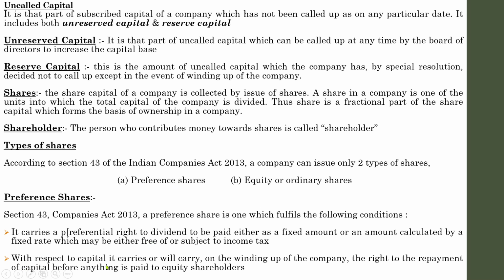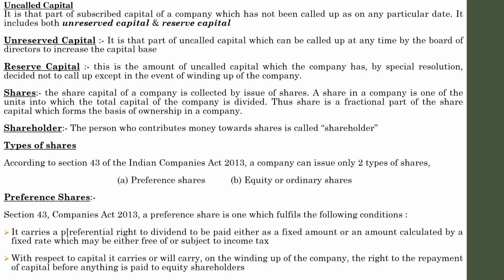Second, with respect to capital, on the winding up of the company, preference shares carry the right to repayment of capital before anything is paid to the equity shareholders. Whenever the company is going to shut down or wind up, that is, the company is going to stop its business, at that time the company is liable to pay back all the amount to the respective shareholders.